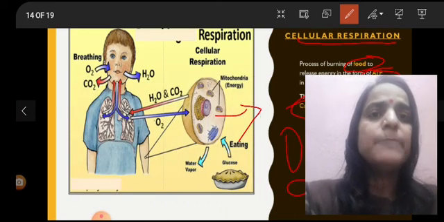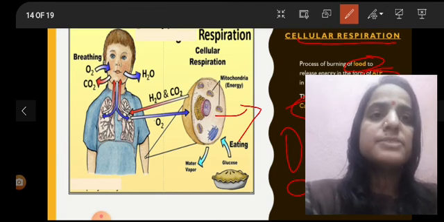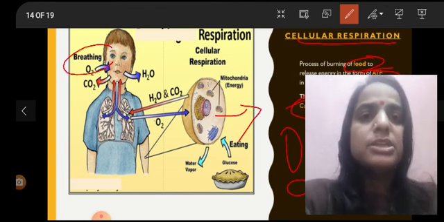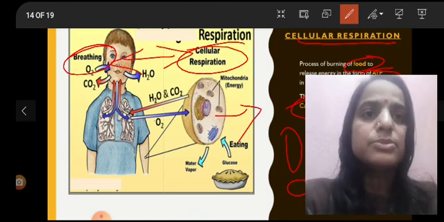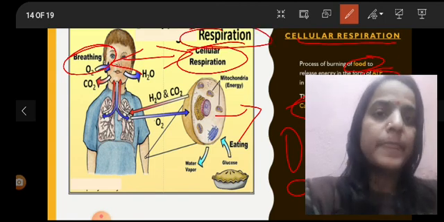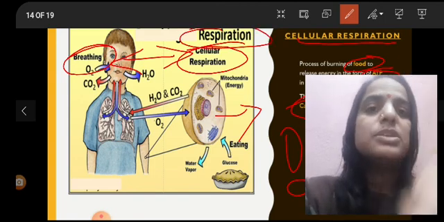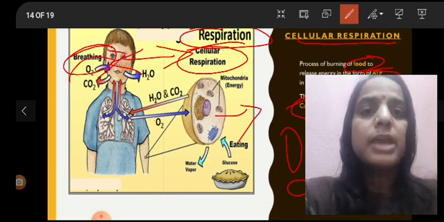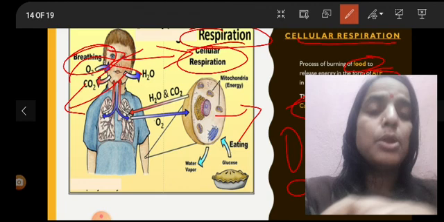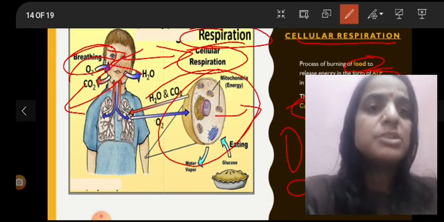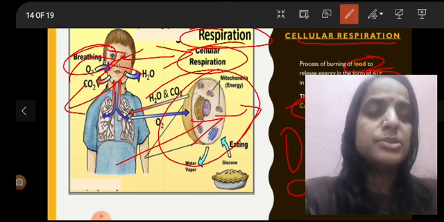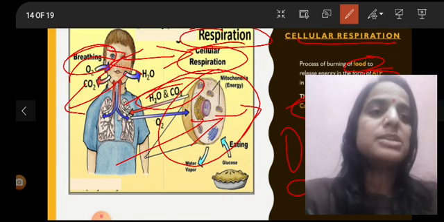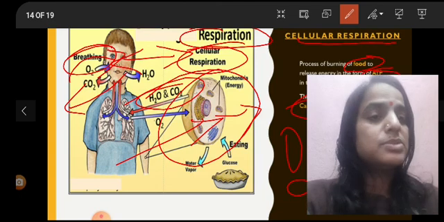Here you can see the whole process of respiration, where breathing is included as well as cellular respiration, and this sum total is known as respiration. During external respiration, you can see oxygen is taken in and carbon dioxide is being released. Whereas during internal respiration, the oxygen that has been taken inside is being utilized to form energy, during which water and carbon dioxide are also released. So students, this is all about respiration that we are going to study in this video.